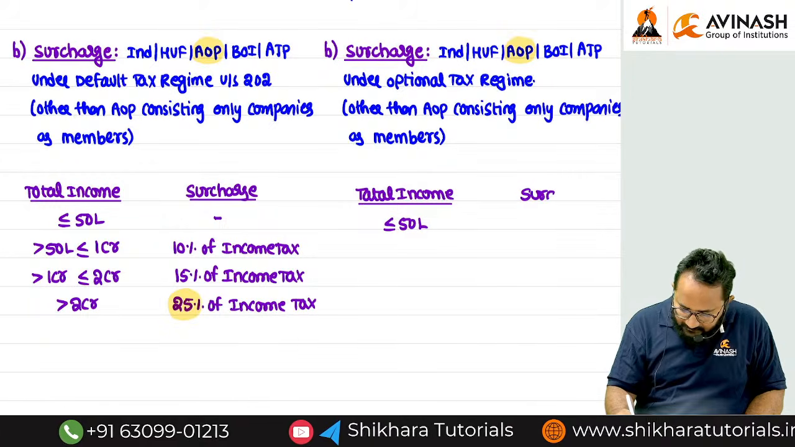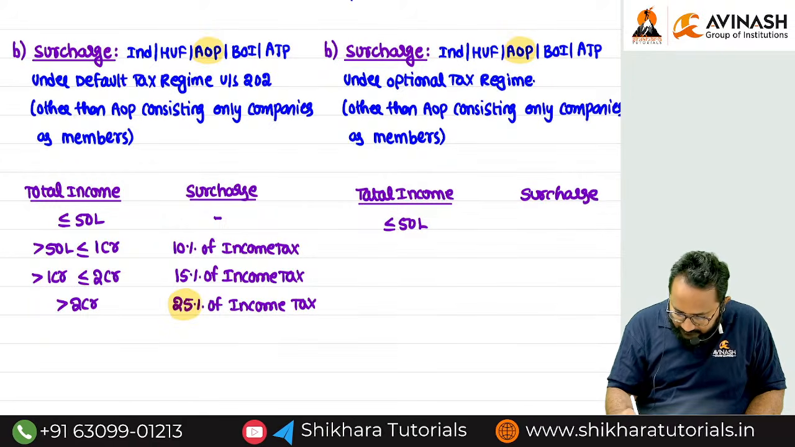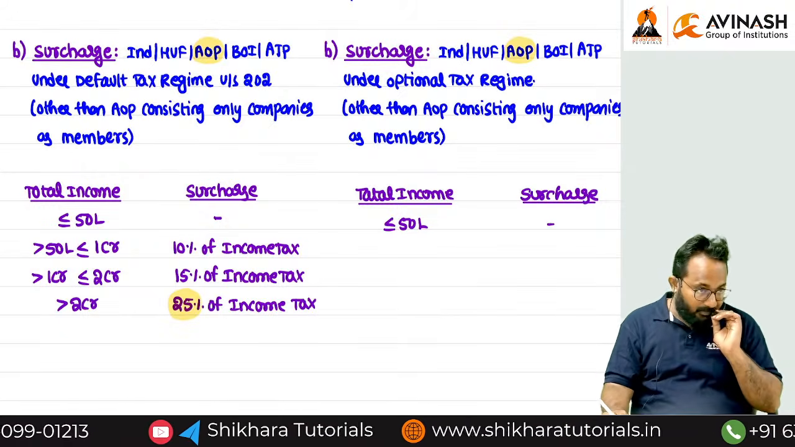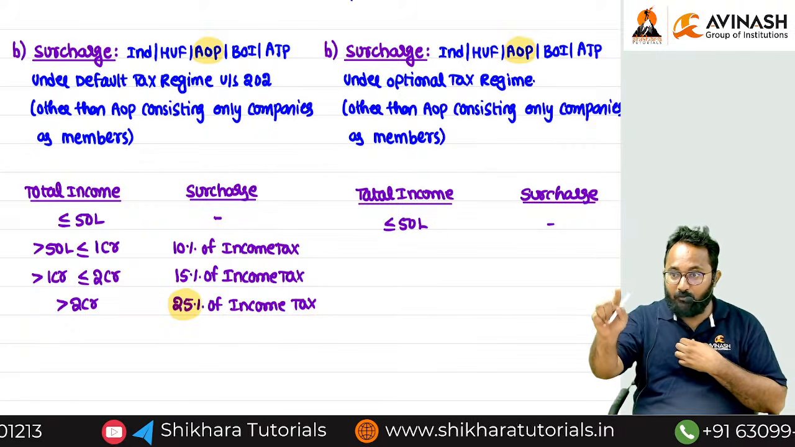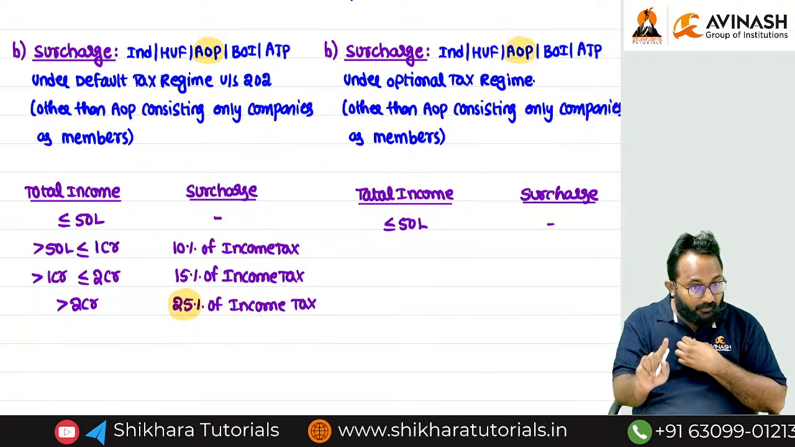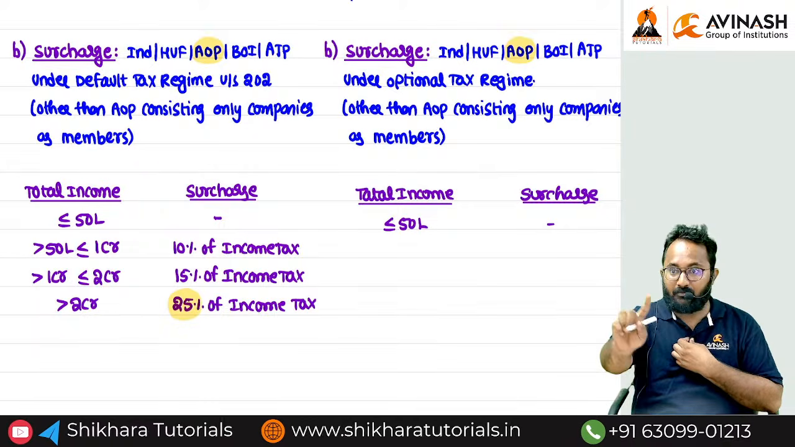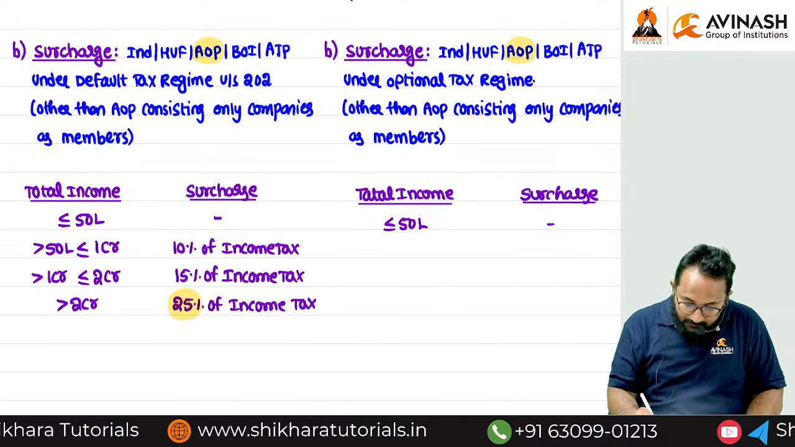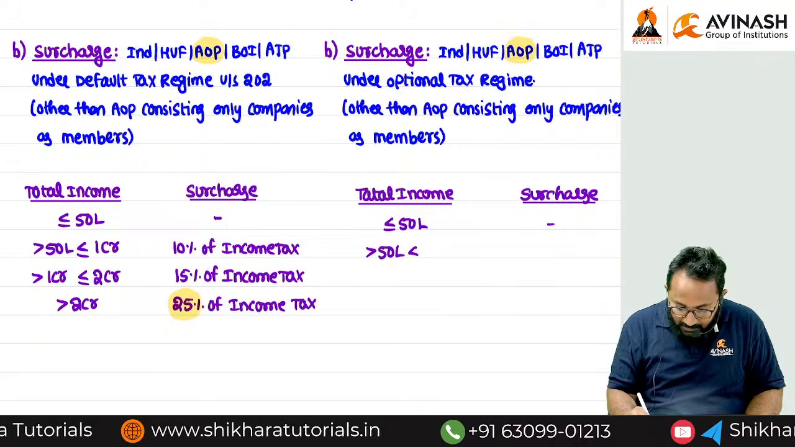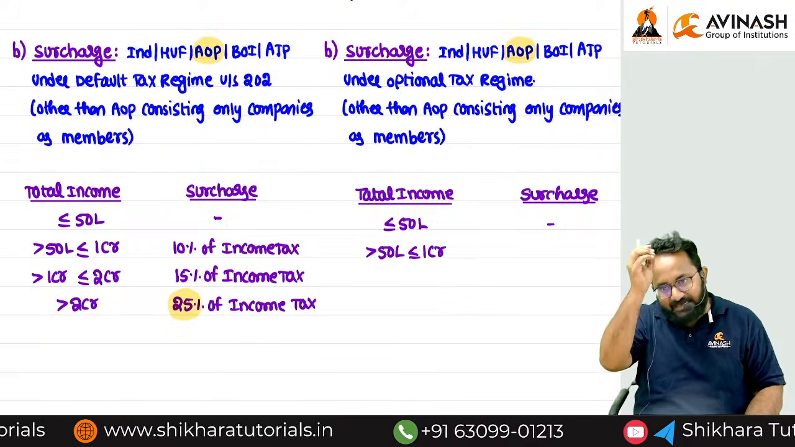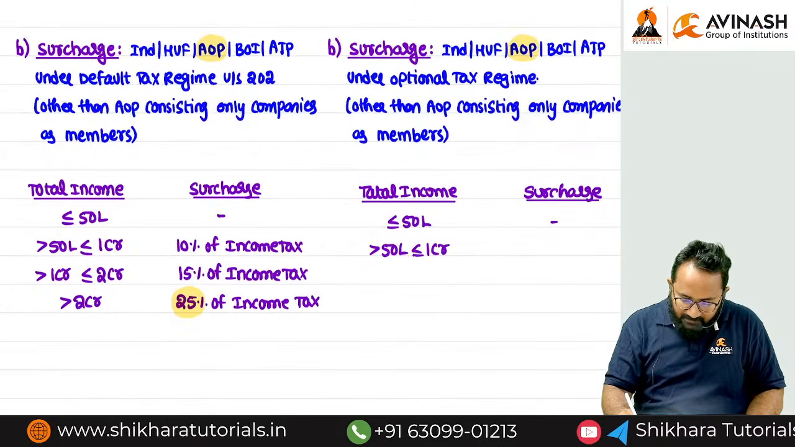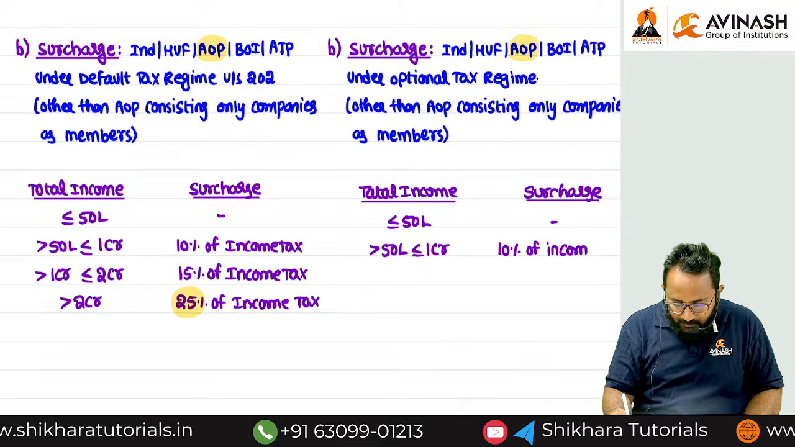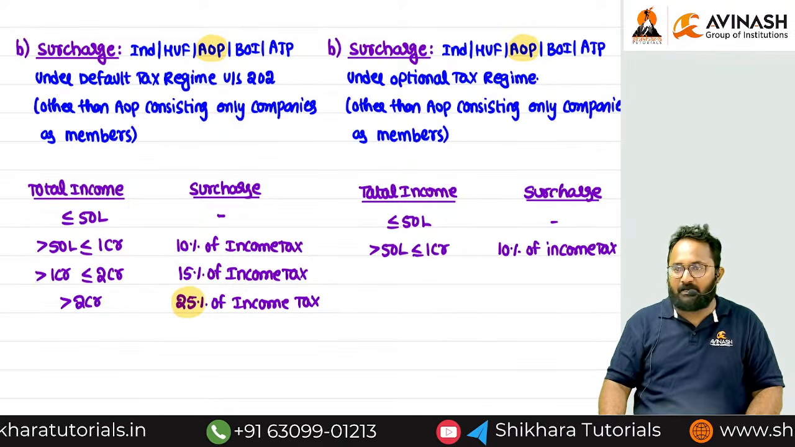What is the surcharge under optional tax rates? Under the optional tax regime, remember this point: if an individual, HUF, AOP, BOI, AJP has total income less than or equal to 50 lakh, there is no surcharge. If total income is more than 50 lakh and less than or equal to 1 crore for a particular tax year, then they will levy the surcharge at the rate of 10%. This 10% surcharge we have to apply on income tax. Don't forget that.